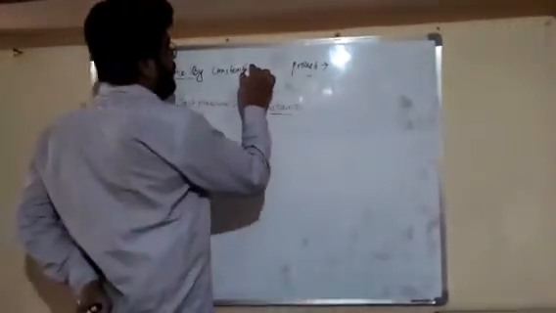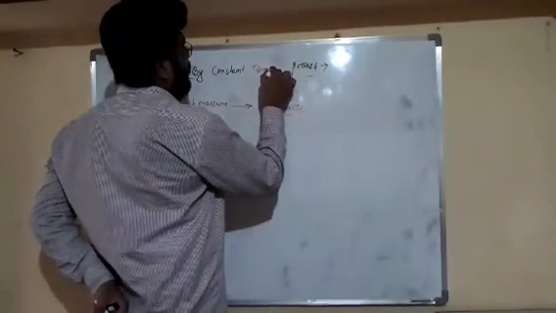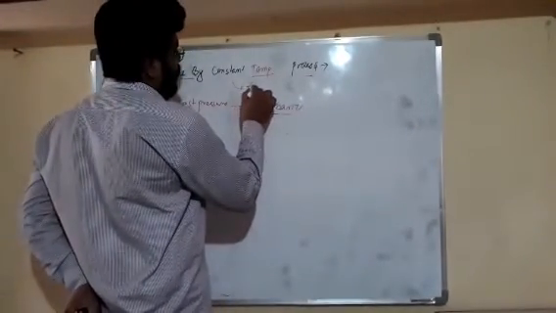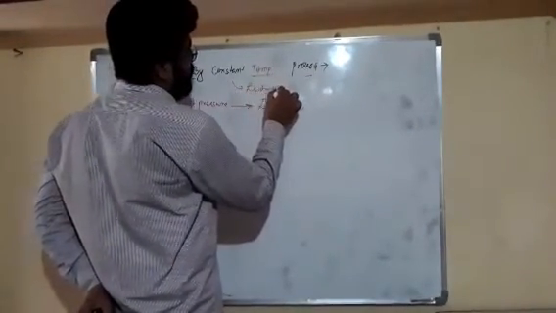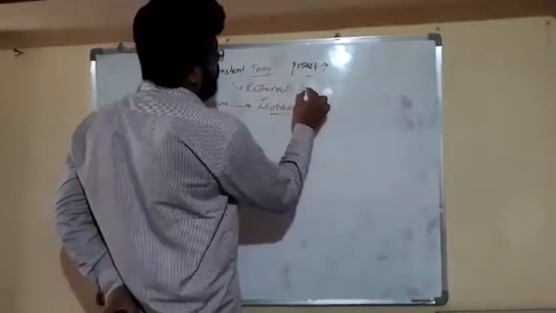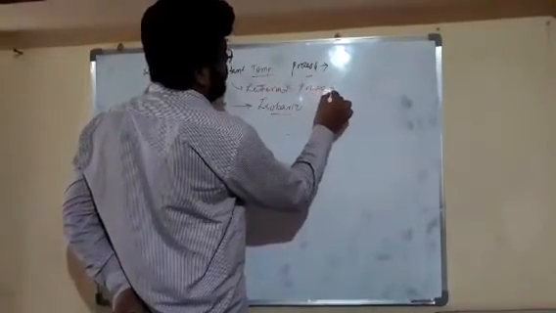Now friends, we will define work done for the constant temperature process, which is also called an isothermal process.